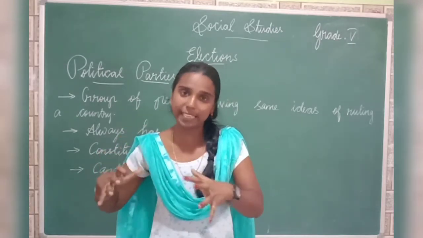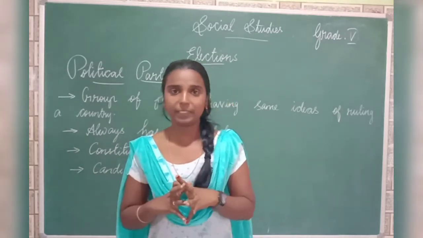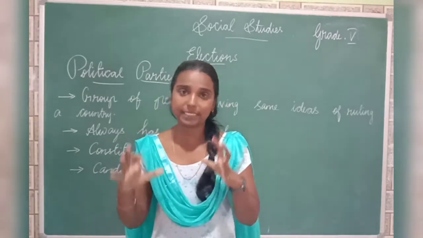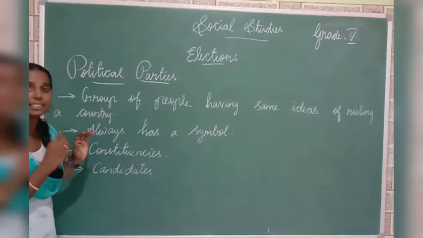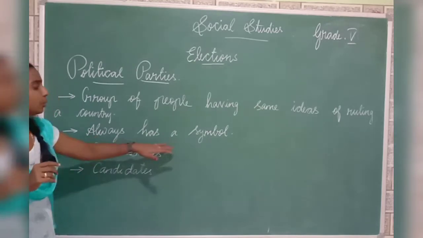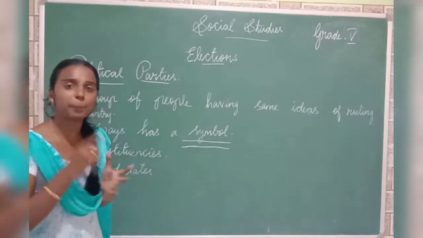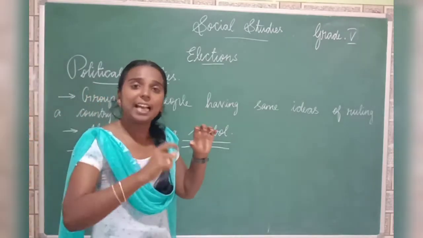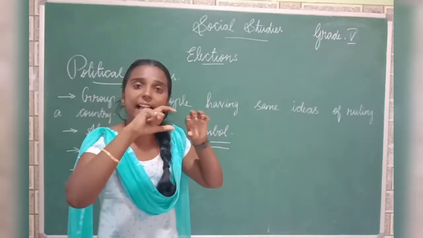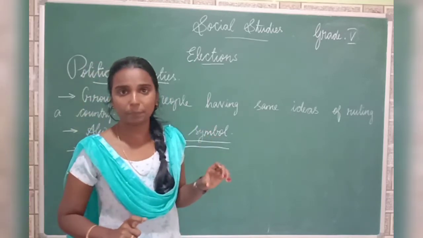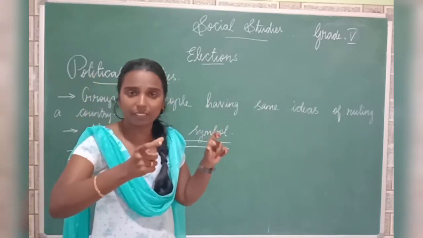If we take our state parties, in our state we have two main parties, ADMK and DMK. In the same way, we have so many political parties in our country. And what is one of the important things for these political parties? Each and every political party should have a symbol. Why? Because in the EVM machine, the name of the person contesting in the election will be there, and with that, the symbol of the political party will be there. The name of your party will not be there, but only your symbol will be there.